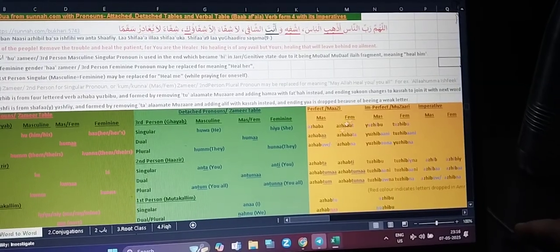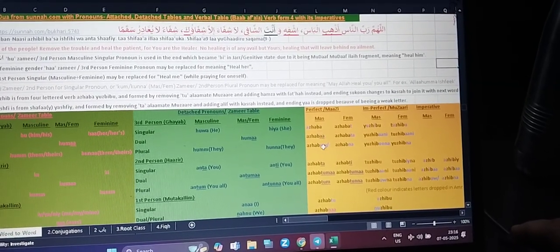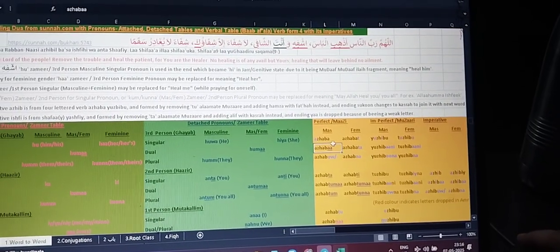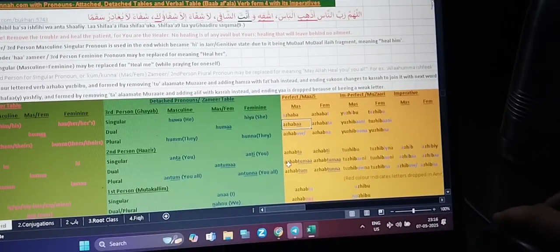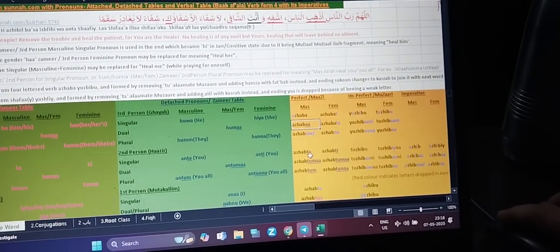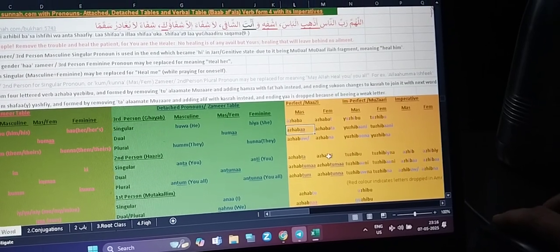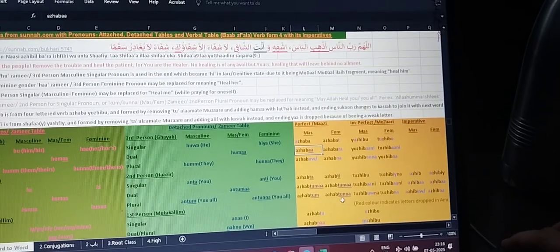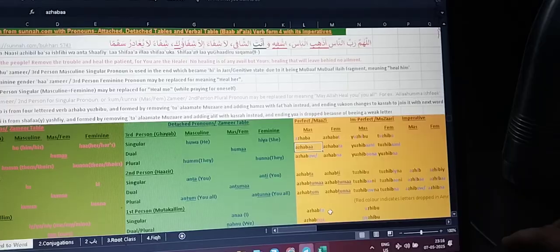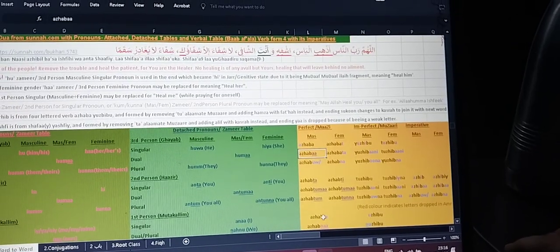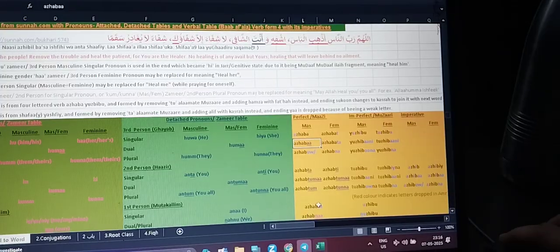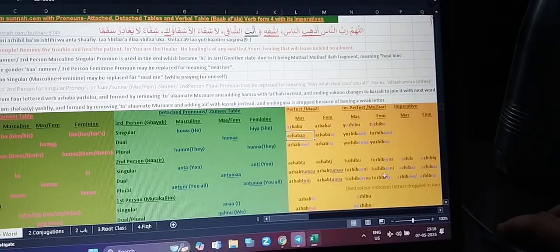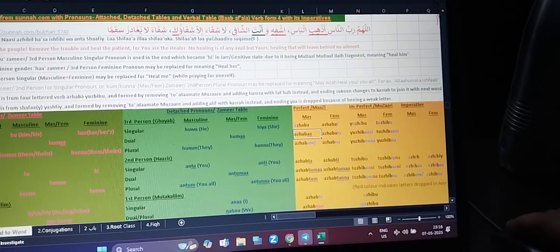These are masculine. 1, 2, 3 means singular, dual, plural. Then feminine, singular, dual, plural, and this is third person. Then we have second person, singular, dual, plural, singular, dual, plural, for masculine this side and feminine this side. And for the first person we have just two more sivas, like in the past tense, and two sivas in the present plus future tense.